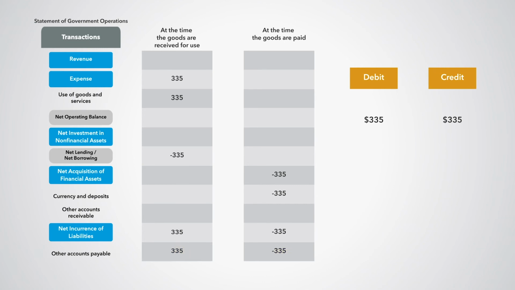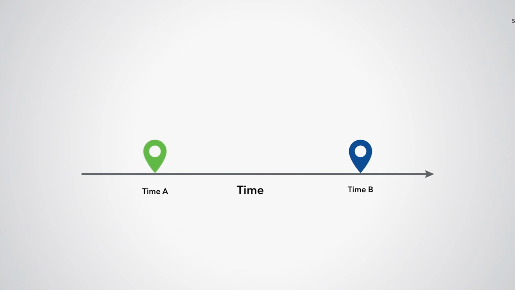There is no impact on net lending, net borrowing when the payment is made, because the impact was recorded when the goods were received. In both these examples, the economic event takes place ahead of the actual cash transaction.